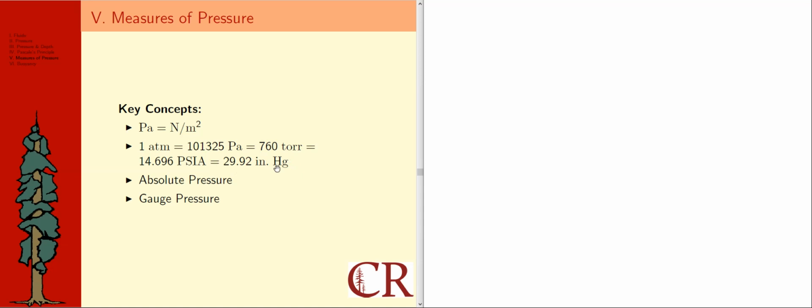So let me look at that one a little bit, the inch of mercury. The way that is defined is, let's say I've got some kind of tray here, and then I put kind of a upside down bell jar.